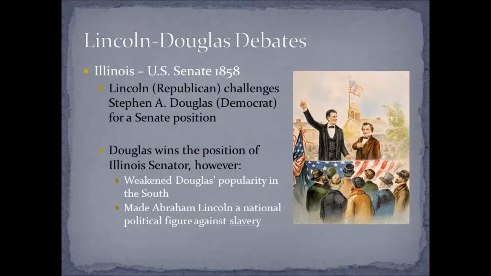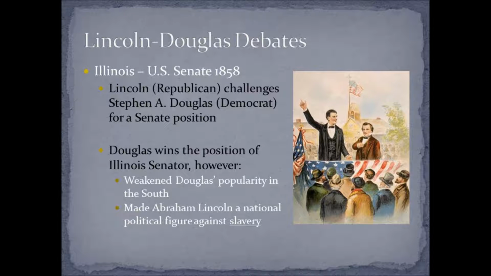Lincoln first gets his name during the Lincoln-Douglas debates in 1858. Lincoln is running at this point for U.S. Senate in Illinois, and Lincoln, who is a Republican, challenges Stephen A. Douglas, who is a Democrat, for a Senate position. All right, they have a series of very famous debates in which they argue about all things from African Americans' rights to the concept of slavery. And Douglas wins the position of Illinois Senator, so he defeats Lincoln in the senatorial race of 1858.